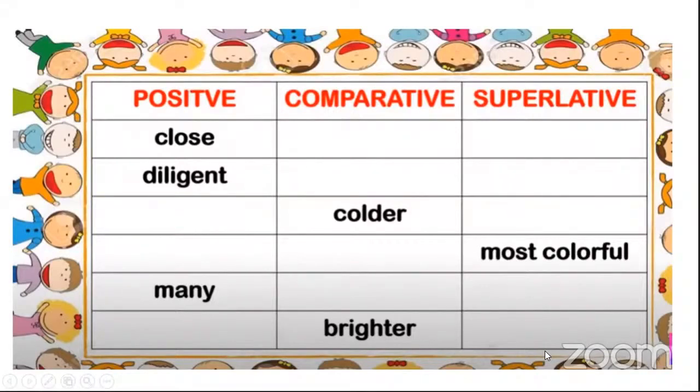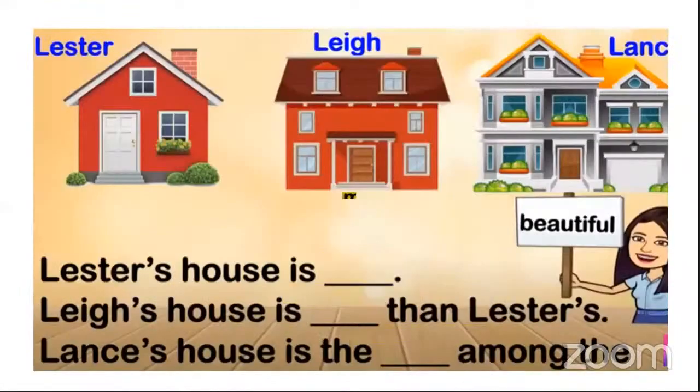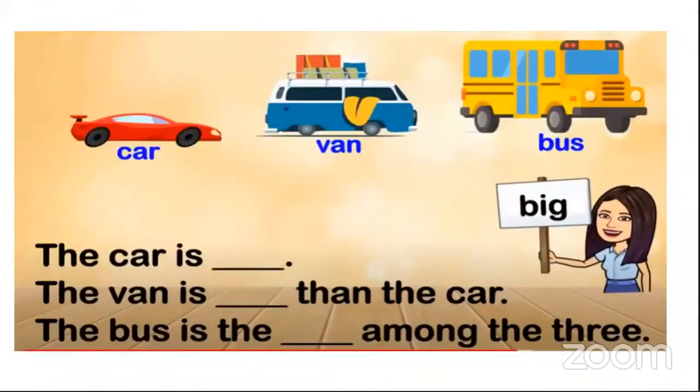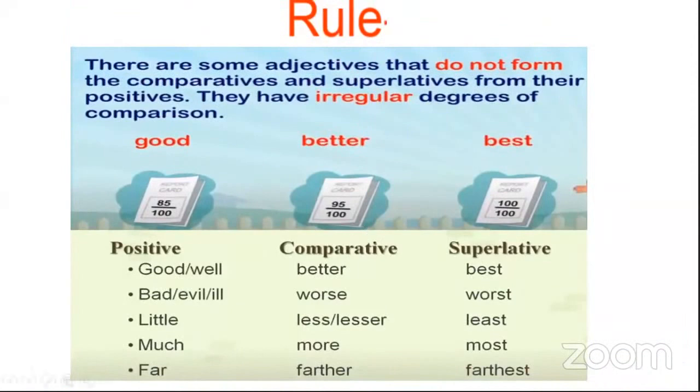No, dear. Think. That is an irregular one. I'll just go back to the slides. Many will become more, and the superlative will be most. How does it become bad, worse, and worst? These are the irregular ones.